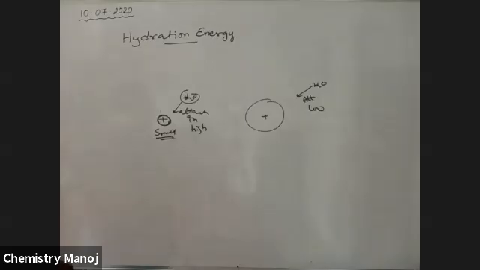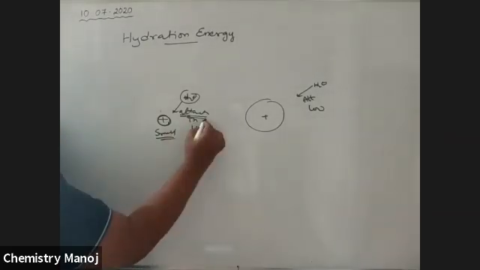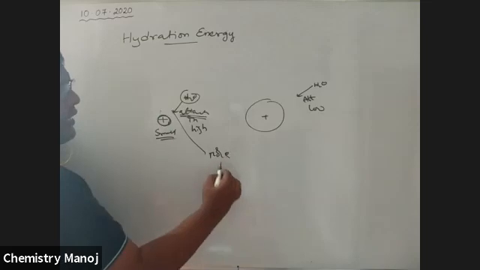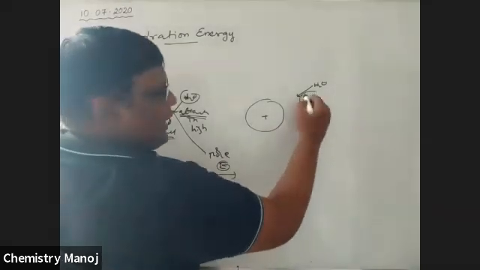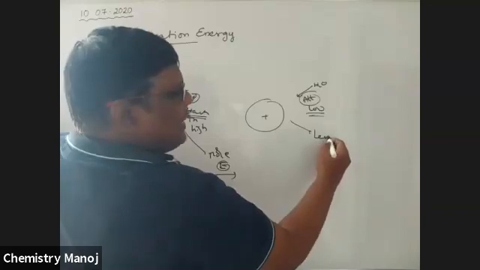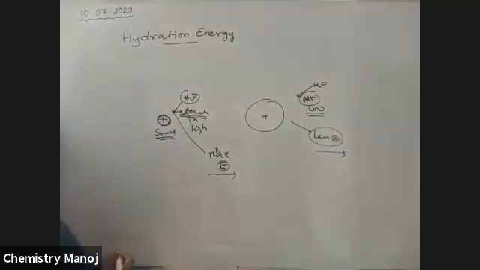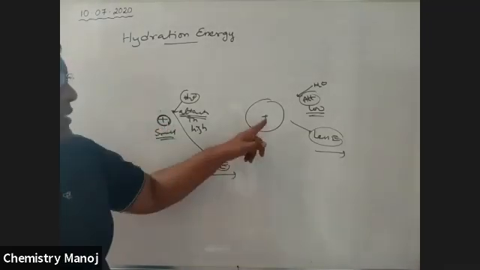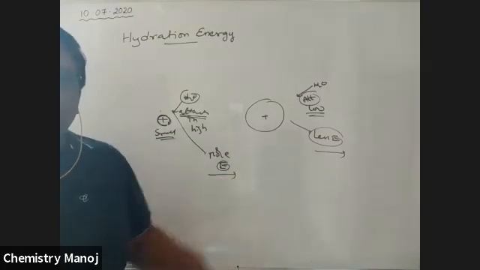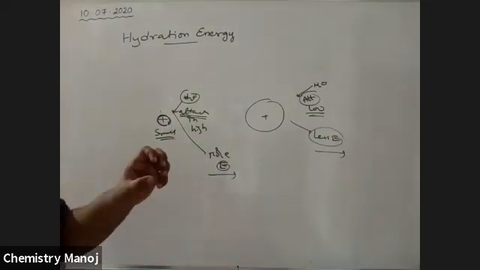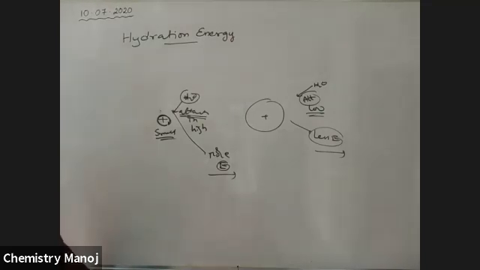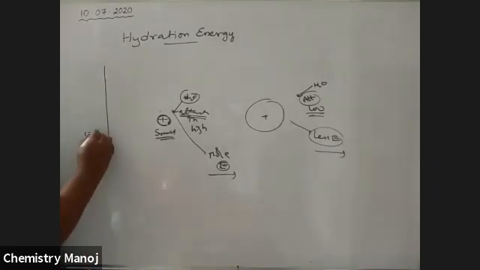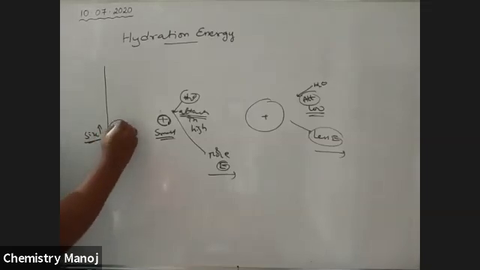Here strong attraction means more energy released; here low attraction means less energy released. That means small ions have more hydration energy and big ions have less hydration energy. From top to bottom, size increases, therefore hydration energy decreases.